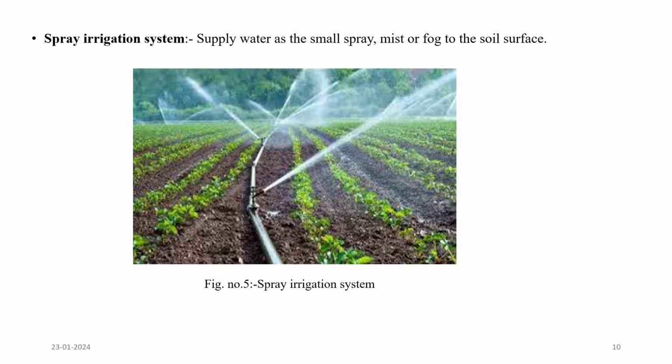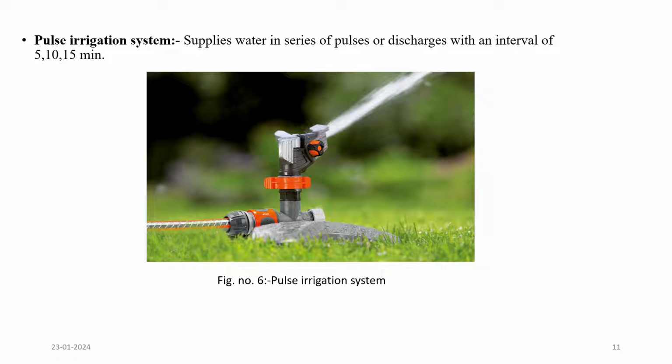In the next slide, the spray irrigation system. It sprays water as a small spray, mist or fog onto the soil surface. The figure represents spray irrigation system. In the next slide, the pulse irrigation system supplies water in a series of pulses discharged at an interval of 5, 10 and 15 minutes. The figure represents pulse irrigation system.